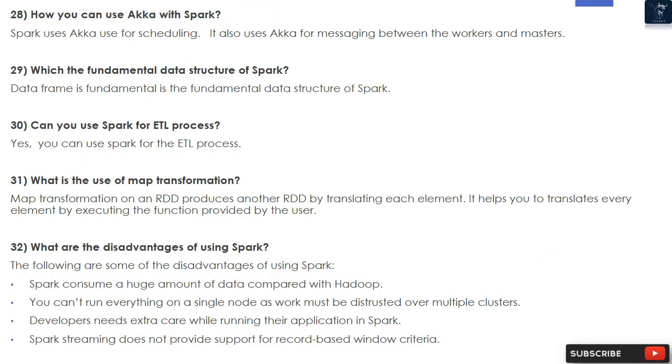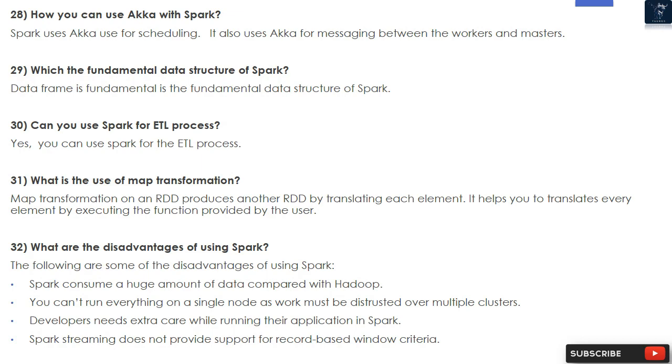28. How can you use Akka with Spark? Spark uses Akka for scheduling. It also uses Akka for messaging between the workers and masters. 29. Which is the fundamental data structure of Spark? DataFrame is the fundamental data structure of Spark.